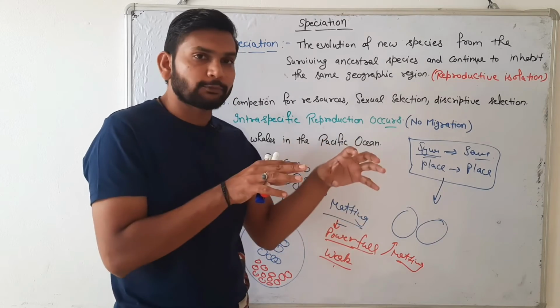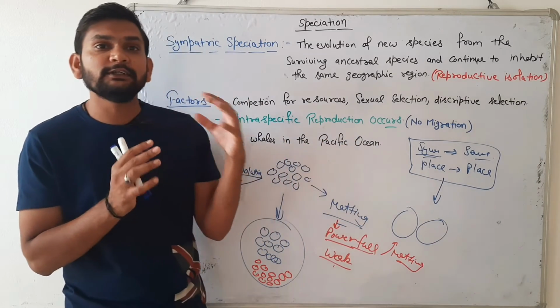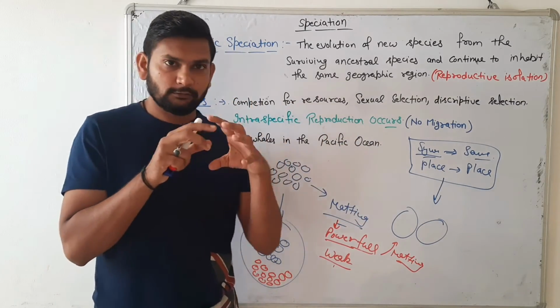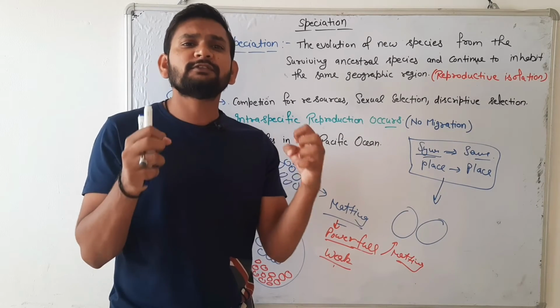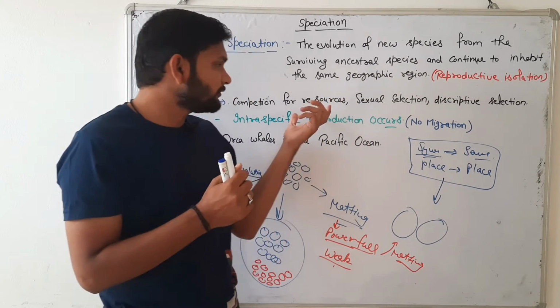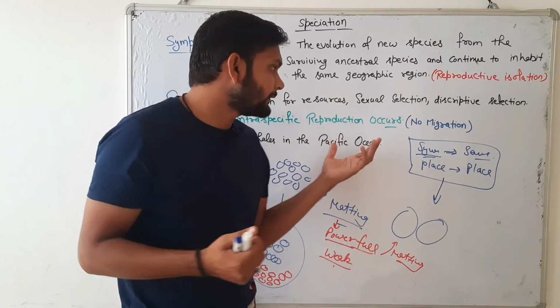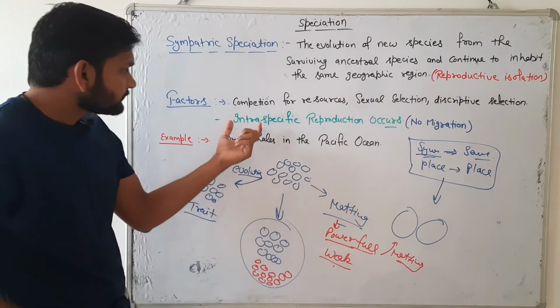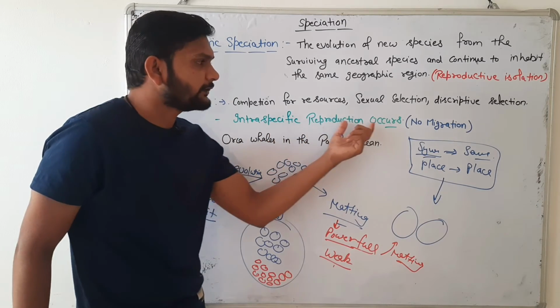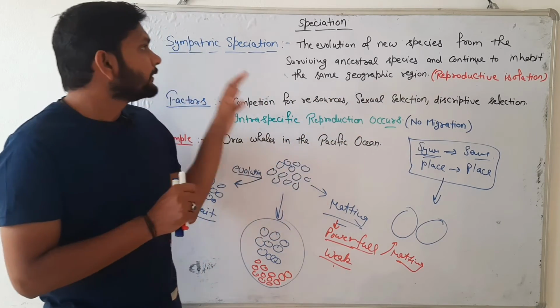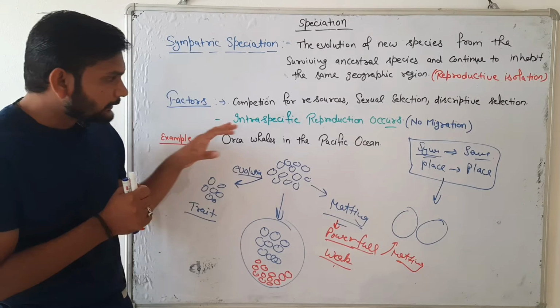These species have some changes in traits and genetic variabilities. Intraspecific reproduction occurs in sympatric speciation.